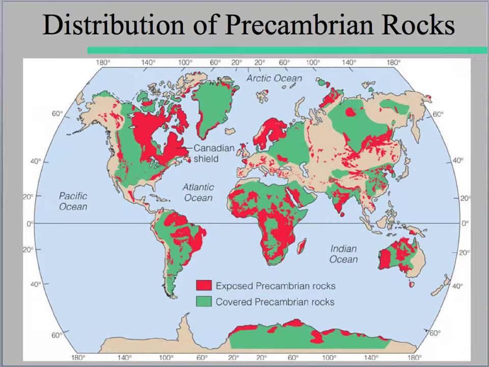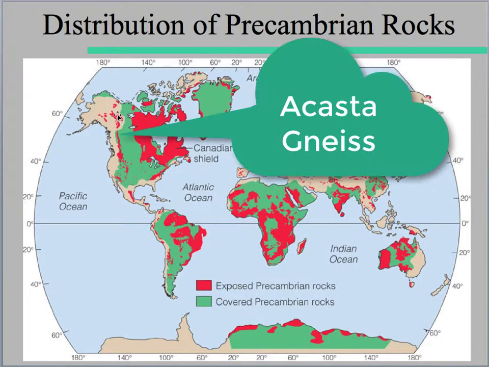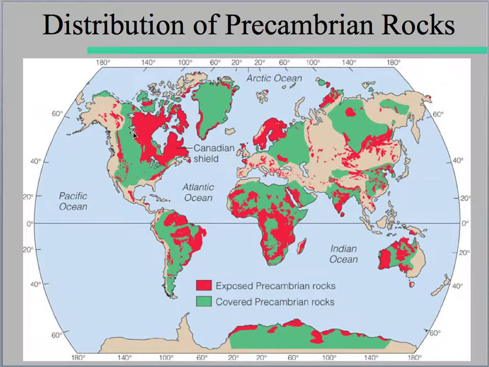Looking at the distribution of these Precambrian rocks, just about every continent has them. You can see Africa has quite a bit. Some of the oldest ones are down here in the Witwatersrand and the Kaapvaal Craton in South Africa. The oldest rocks on Earth are up in the Northwest Territories of Canada, up here in the Acasta Gneiss. But you can see much of the Canadian Shield is exposed Precambrian rock. Note that we have some down here in the Grand Canyon. You see some of those that are buried under the Grand Canyon sequence. And then we see some over here in the western U.S., but pretty much every continent has some bit of this exposed Precambrian rocks.